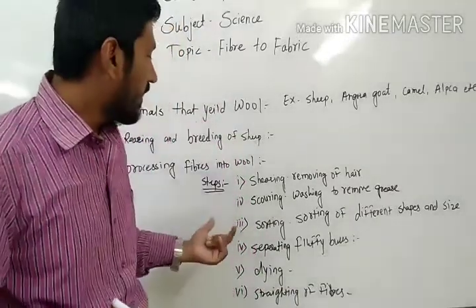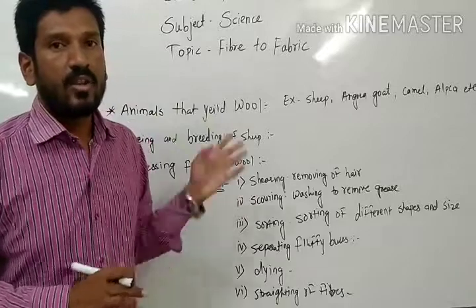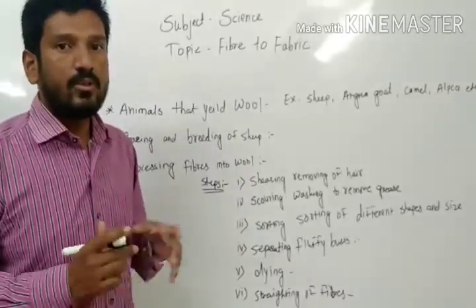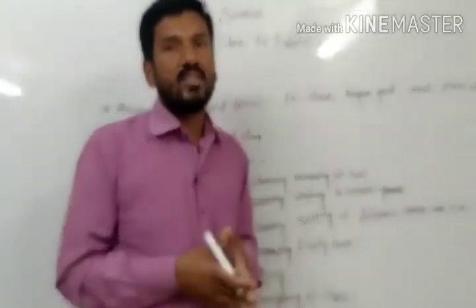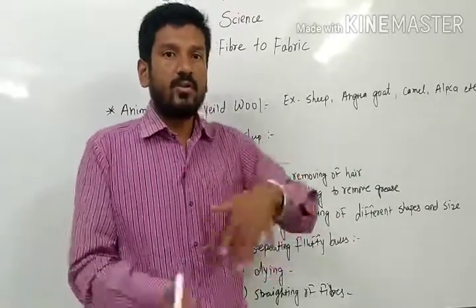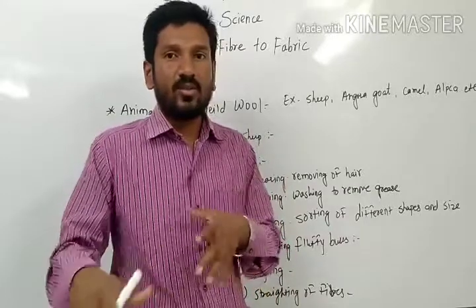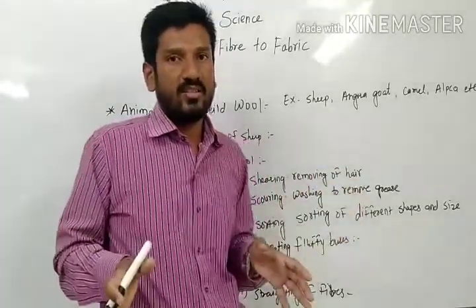The same thing: there are different shapes and sizes of wool. So they sort out the different shapes and sizes. For different purposes they use it differently, because it is not possible to use all shapes and sizes at once. So they sort the material according to shapes and sizes.